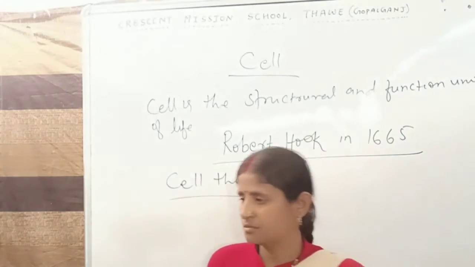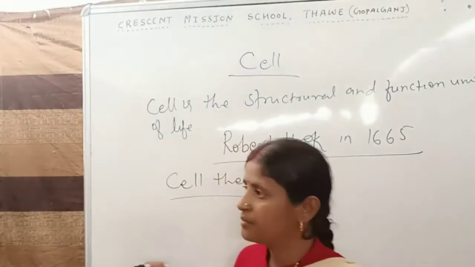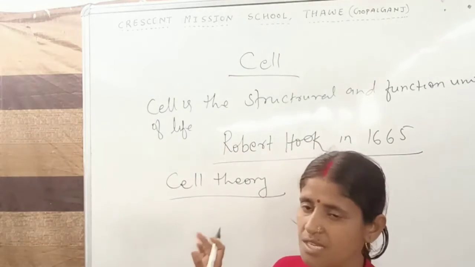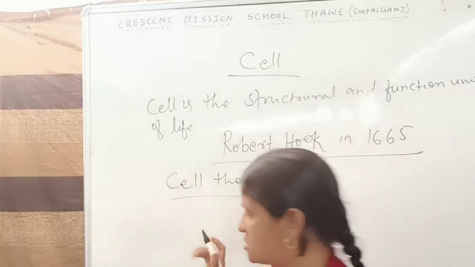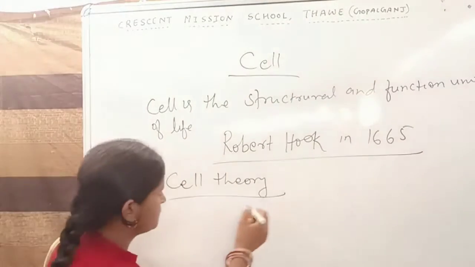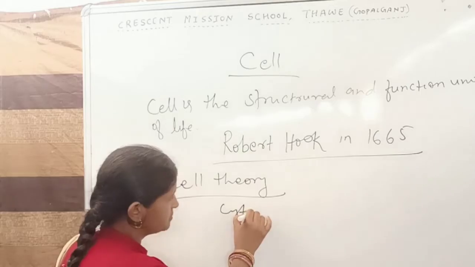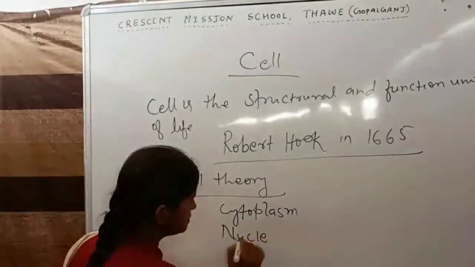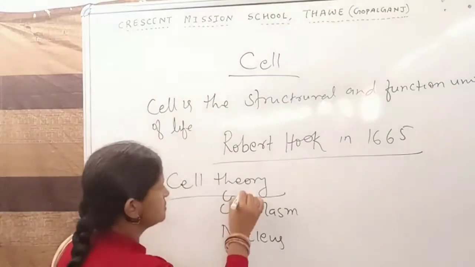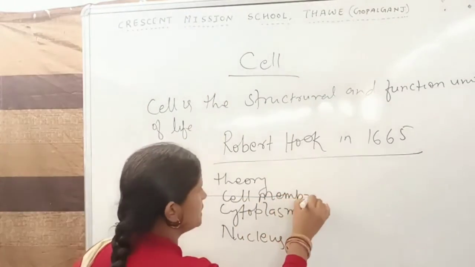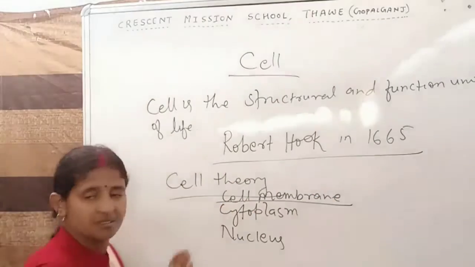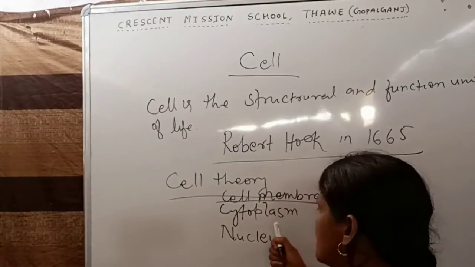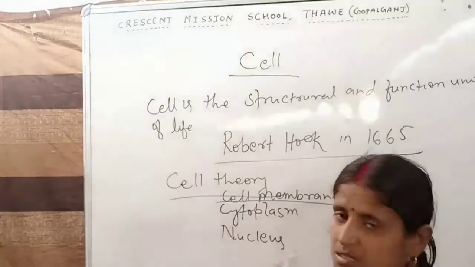First of all, we have known that the cell is composed of so many cellular particles, such as cytoplasm, nucleus, cell membrane. These are the three parts of the cell. First is cell membrane, second is cytoplasm, and third is nucleus.